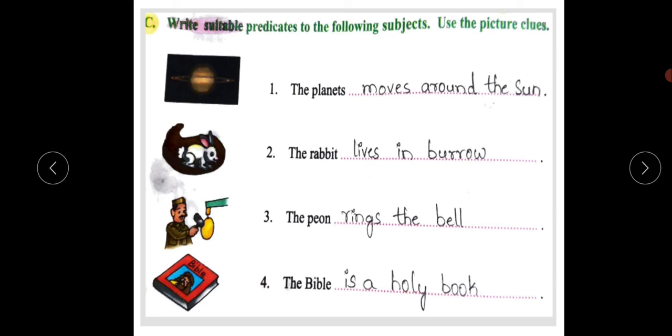Yes, children. So, your work is to write and complete all of these blanks in your textbook itself. Complete it and revise the lesson, children. While writing, say and write. Say the spellings and write.